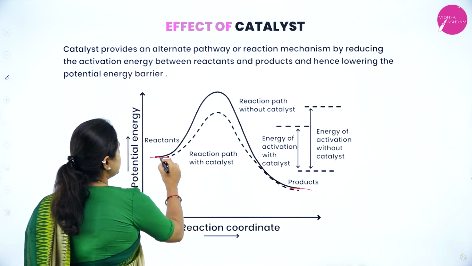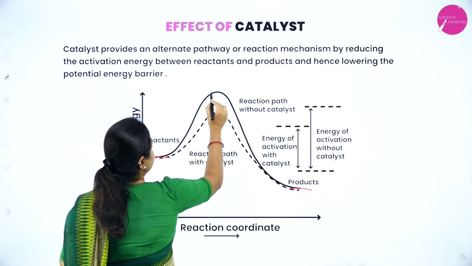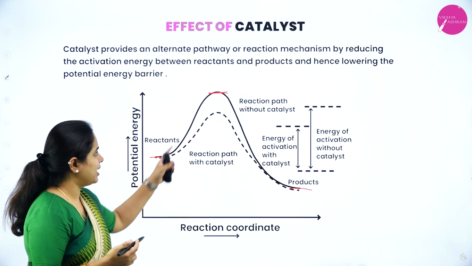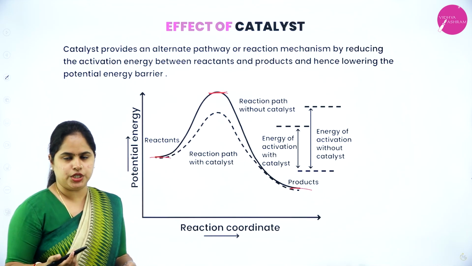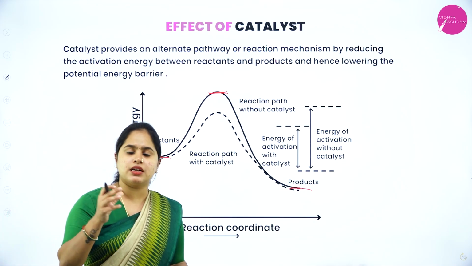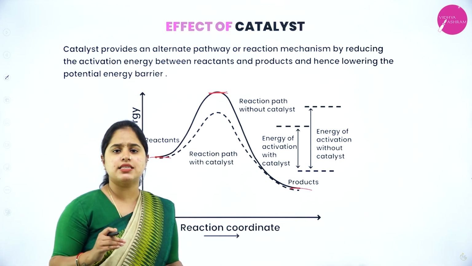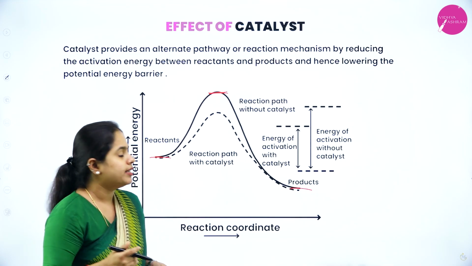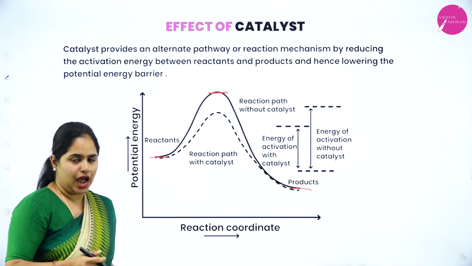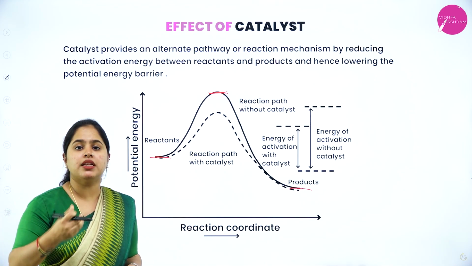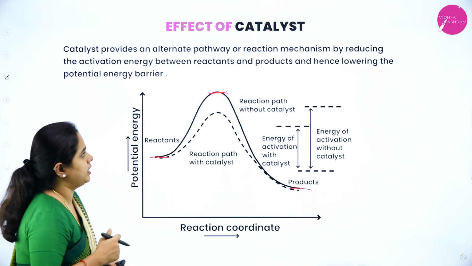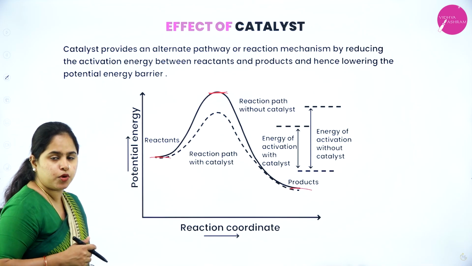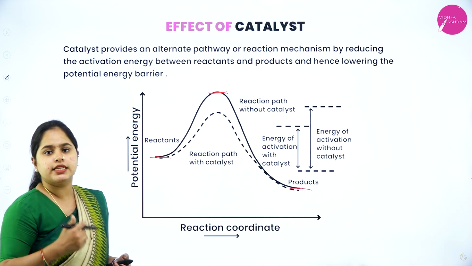Okay. So the energy required by the reactants to reach here, that is to form the activated complex, is called the activation energy. Right. So when we are using a catalyst, how exactly is the rate of the reaction increased? See, when a catalyst is added, it helps in decreasing the activation energy. That means it reduces the activation energy between reactants and products. It forms an alternative pathway.